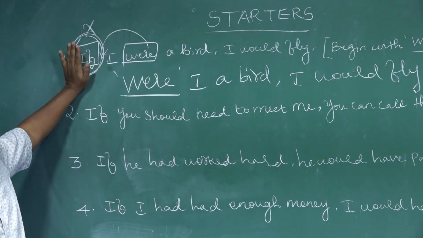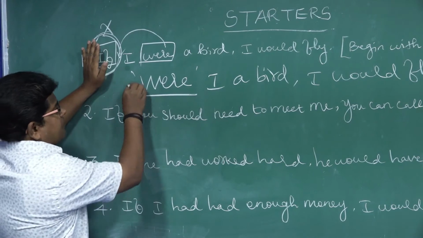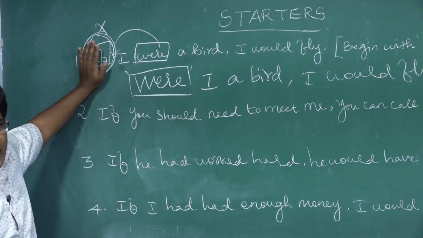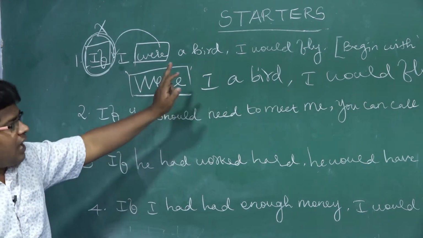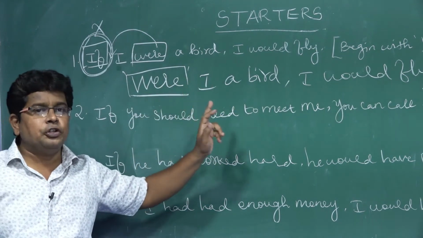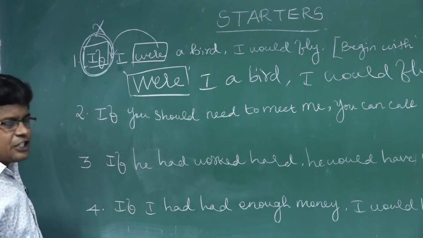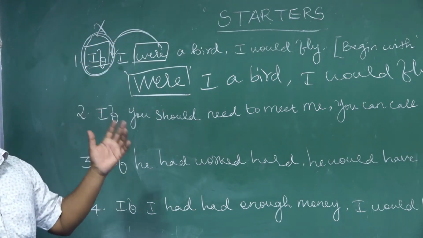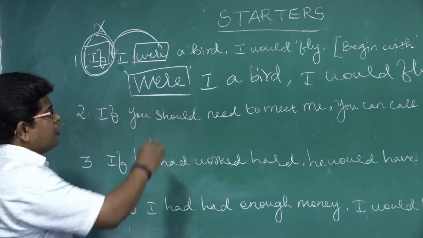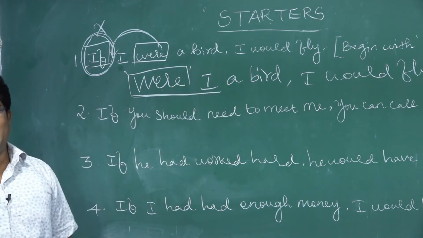If I were a bird, I would fly. First what I have said: you have to remove if. Next, begin with where means you have to start the sentence only with where. Next, you have to introduce the subject. Where I a bird. Again, I am saying don't use where I were a bird. I would fly. They won't give any marks for that. Next shortcut idea: in front of the subject, you put where. Now you can come to the conclusion. Where I a bird, I would fly.